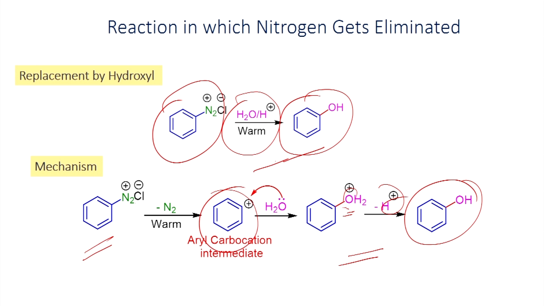Normally, if you try to remember, phenol is made from the sulfonic acid. For example, you have this sulfonic acid, you can convert it into the salt. When you heat this with sodium hydroxide, you will be able to get phenol.